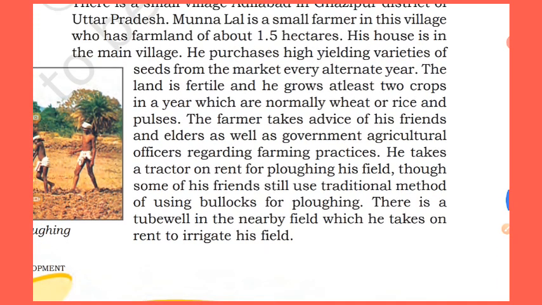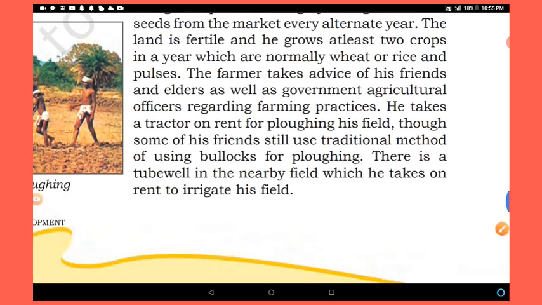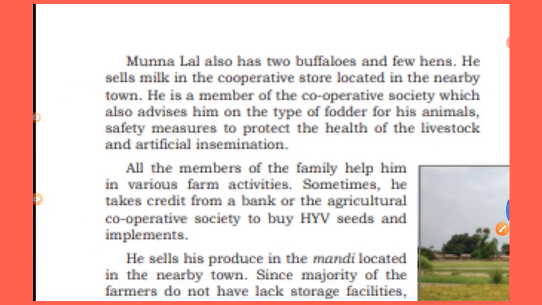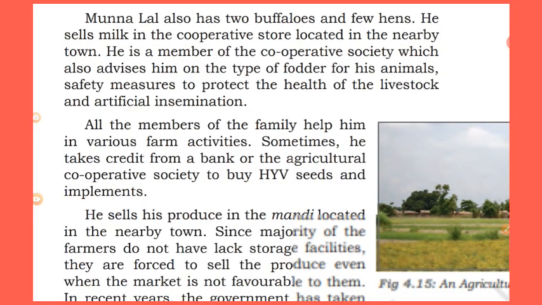You can understand by reading these sentences how farming is done in India, mostly by the small farmers. These kinds of farmers are called small farmers. They have small plots of land. It's very simple to understand. After that, Munnalal also has 2 buffaloes and a few hens.